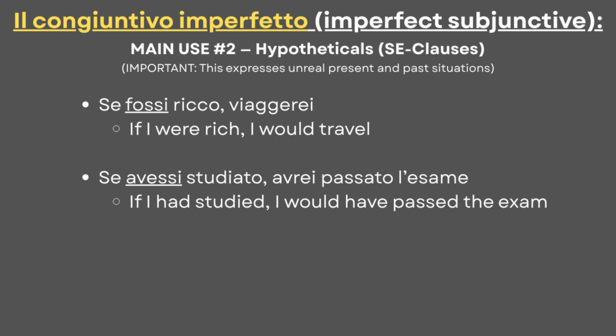Se fossi ricco, viaggerei. Se avessi studiato, avrei passato l'esame. The first sentence is in conditional type 2, where the condition is not true and the result is not real. The second phrase is in conditional type 3, showing the result as something that never happened, so it's an unreal situation.